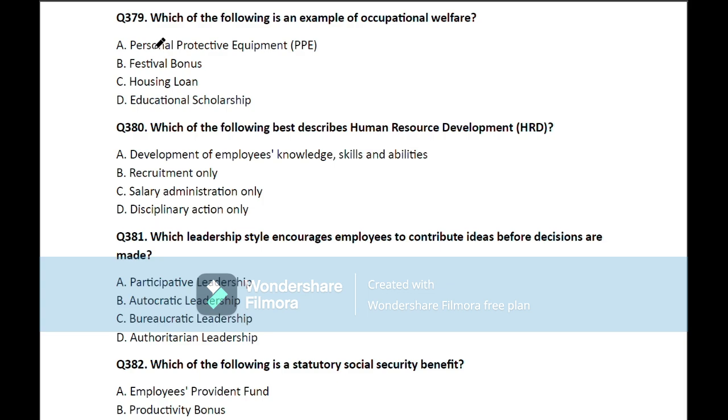Question number 379. Which of the following is an example of occupational welfare? So here the correct answer is personal protective equipment, PPE. Move on to the next question.